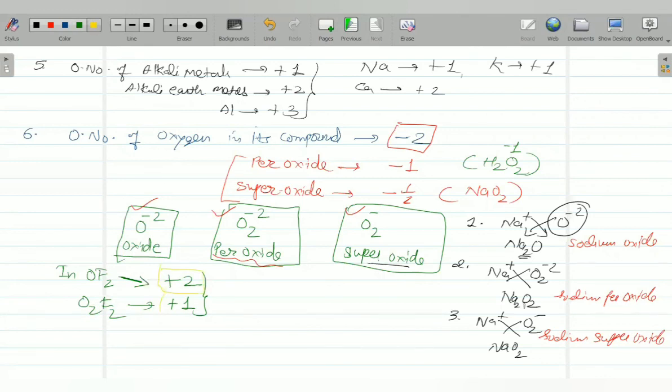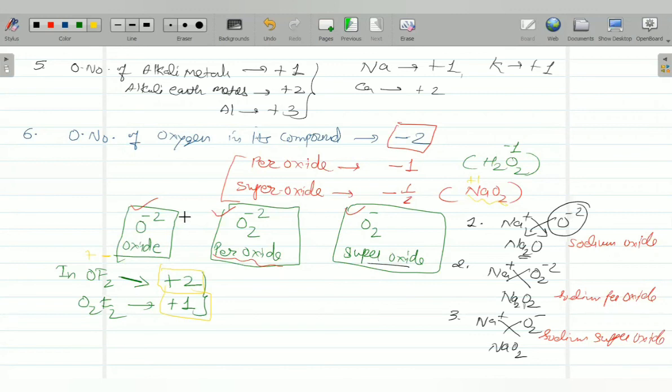So especially these two compounds you must remember where oxygen has positive oxidation number. Normally it is negative. Suppose it is sodium, sodium is plus 1, so oxygen becomes minus. But here fluorine is minus, so oxygen must be positive. So we have done the rule for oxygen.